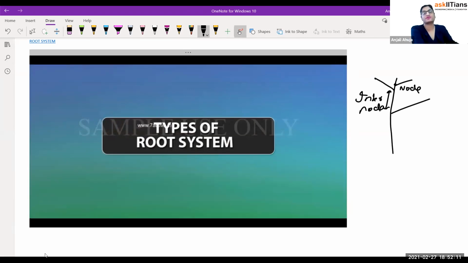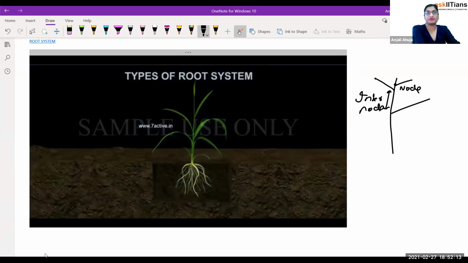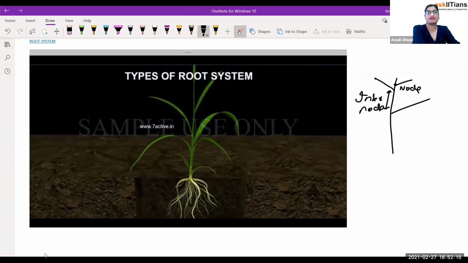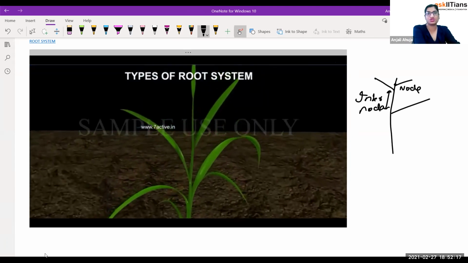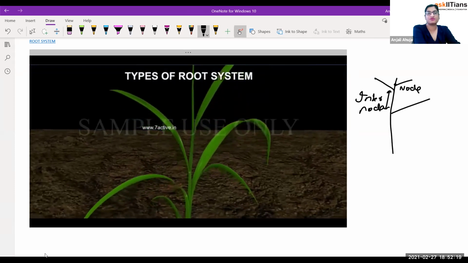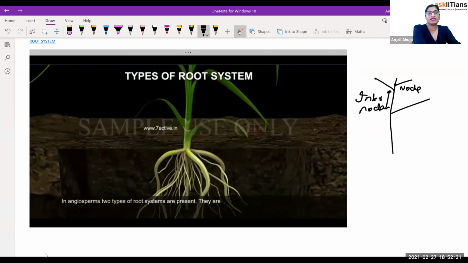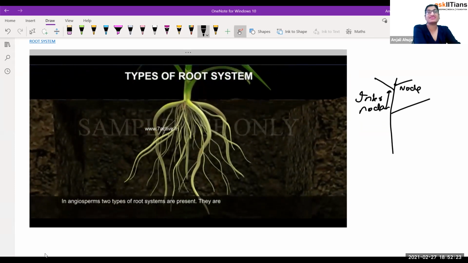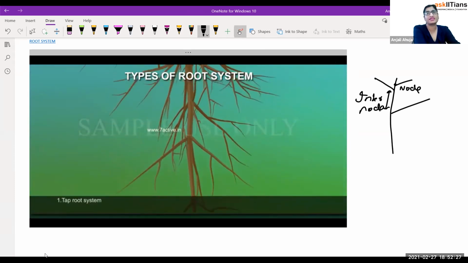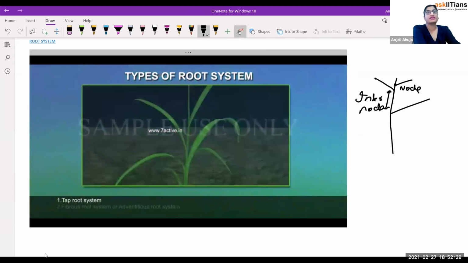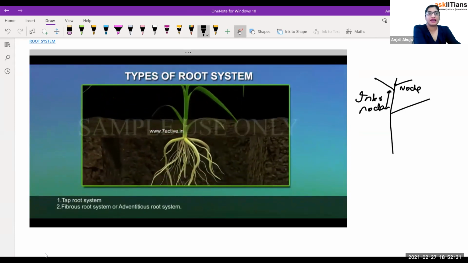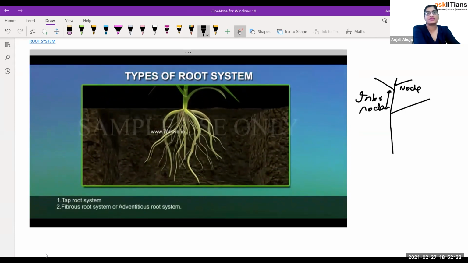Now the next thing that we have to understand is types of root system. A root system is mainly of two types. As I told you, there is a taproot system and an adventitious root system. In angiosperms, angiosperm means flowering plant, all the plants which have flowers are known as angiosperms. Please remember: types of root system are taproot and fibrous, also known as adventitious.